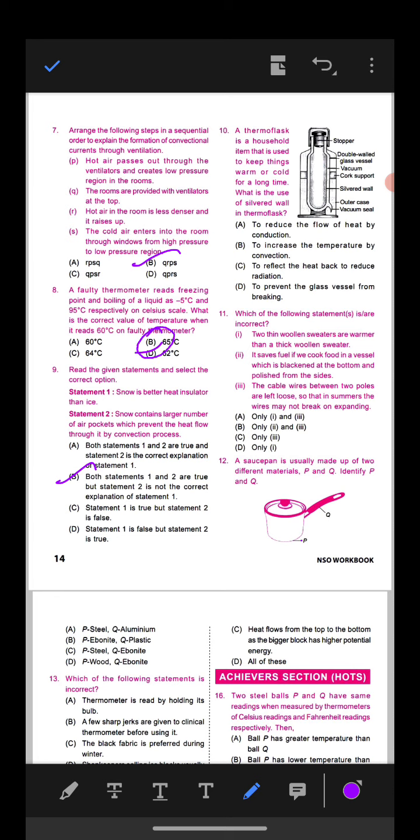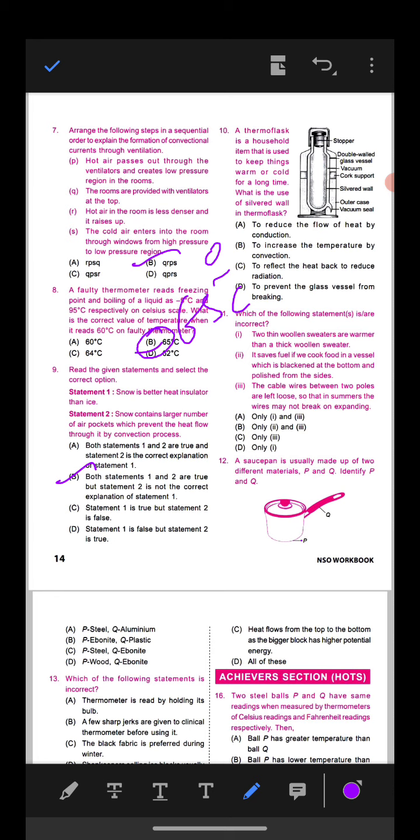Option B, that's 65 degrees centigrade. Okay. Question number 9. Read the given statement and select the correct option.